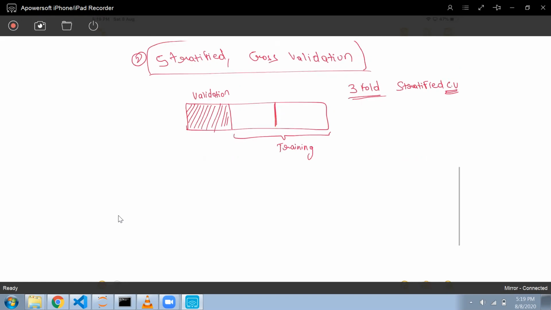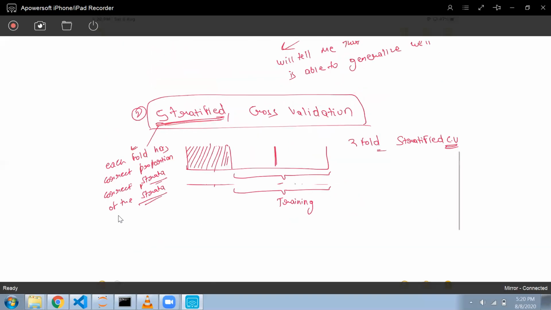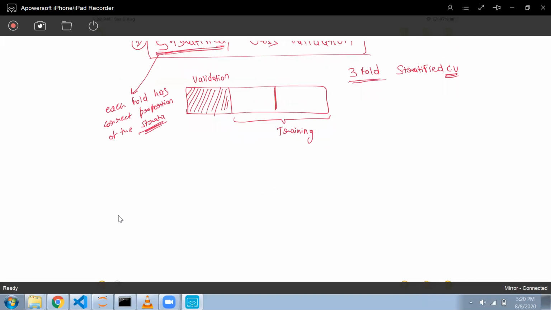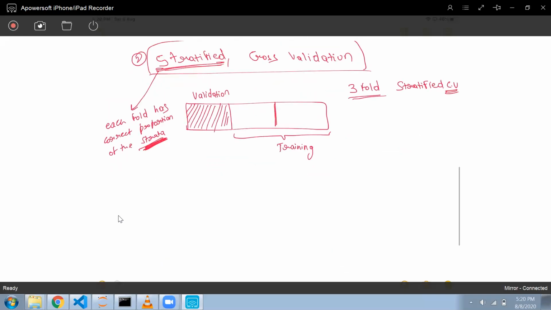We need to understand the term stratified. So in stratified, each fold has the correct proportion of the strata. These parts I'm calling folds, sorry, that is known as a fold. This strata is different. What is the meaning of strata?